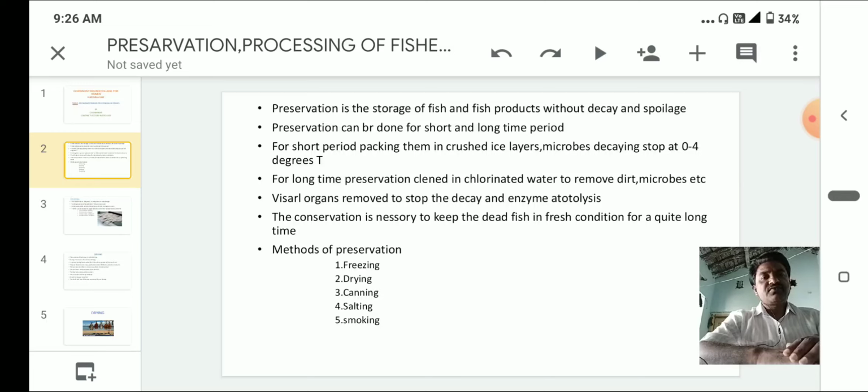The methods of preservation: generally five types of methods are there. First is freezing, second is drying, third is canning, fourth is salting, fifth is smoking. So freezing, drying, canning, salting, smoking are the five types of preservative methods.